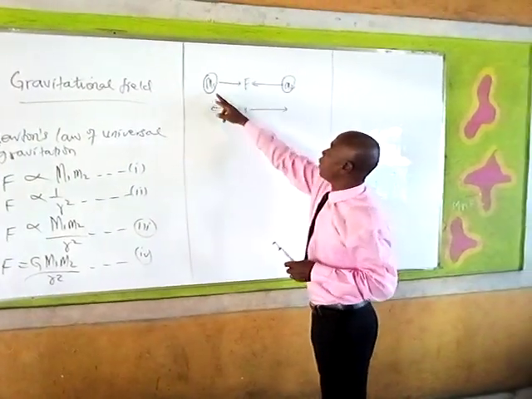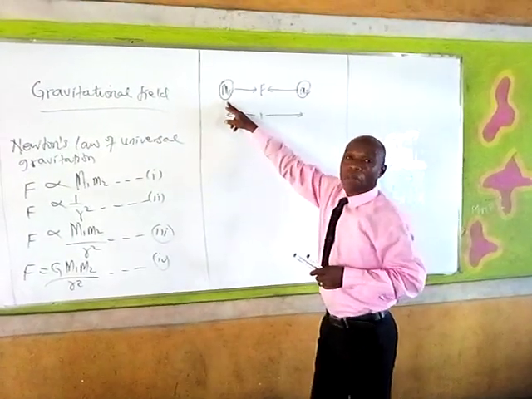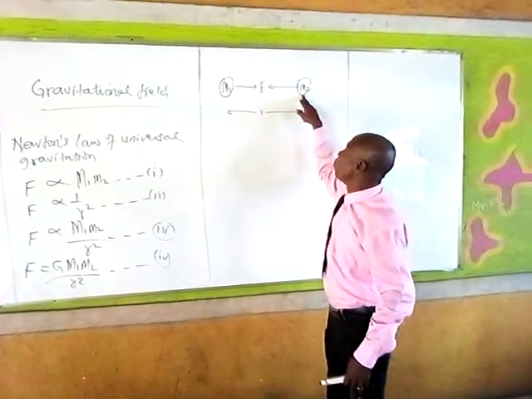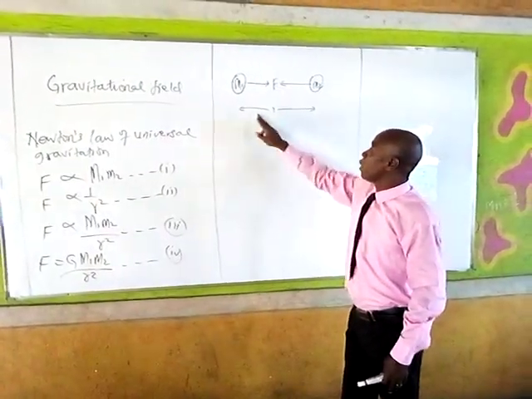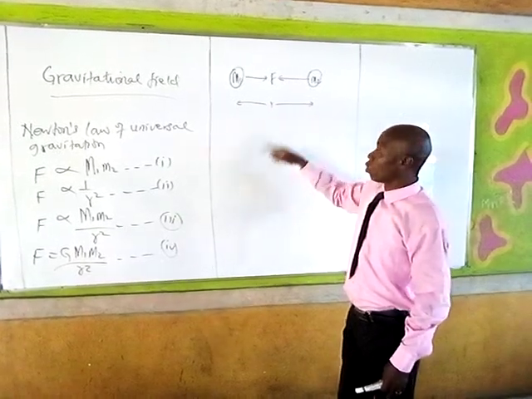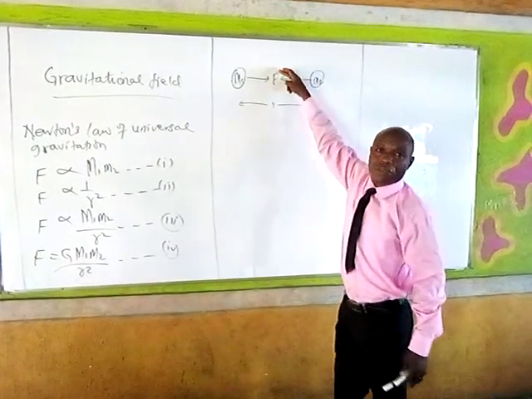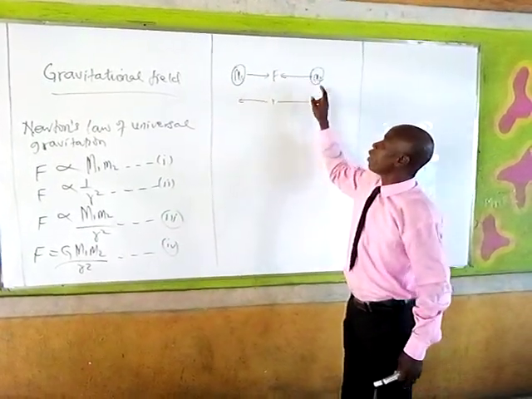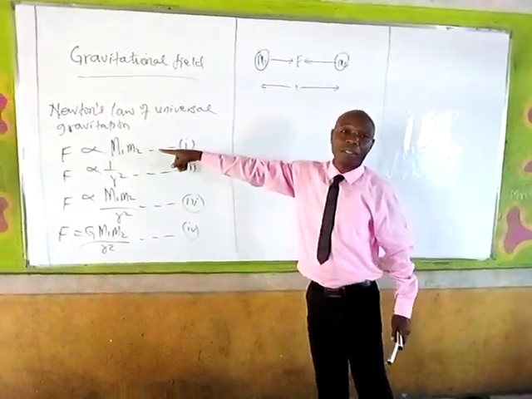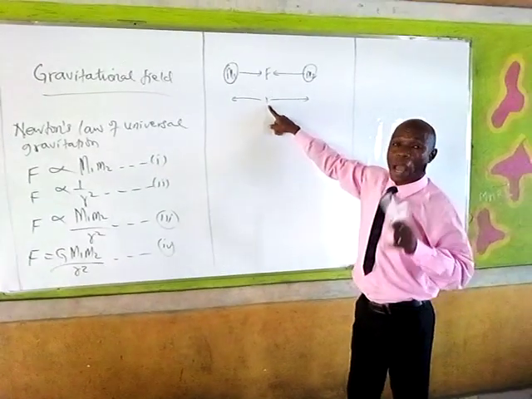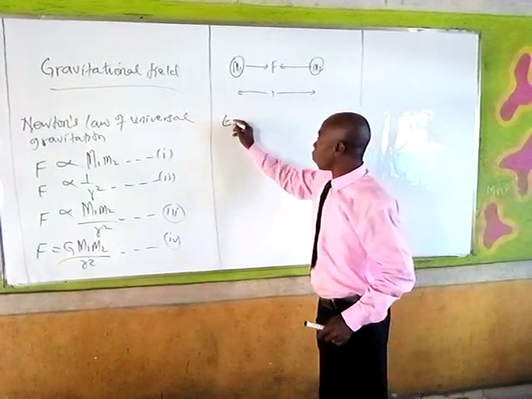So you can see two masses, m1 and m2. m1 can be mass of the earth, m2 can be mass of any object on earth, and r is the distance between two of them. So Newton's law of universal gravitation is saying that the force of attraction between these two masses is directly proportional to the product of the masses and inversely proportional to the square of the distance between these two masses.